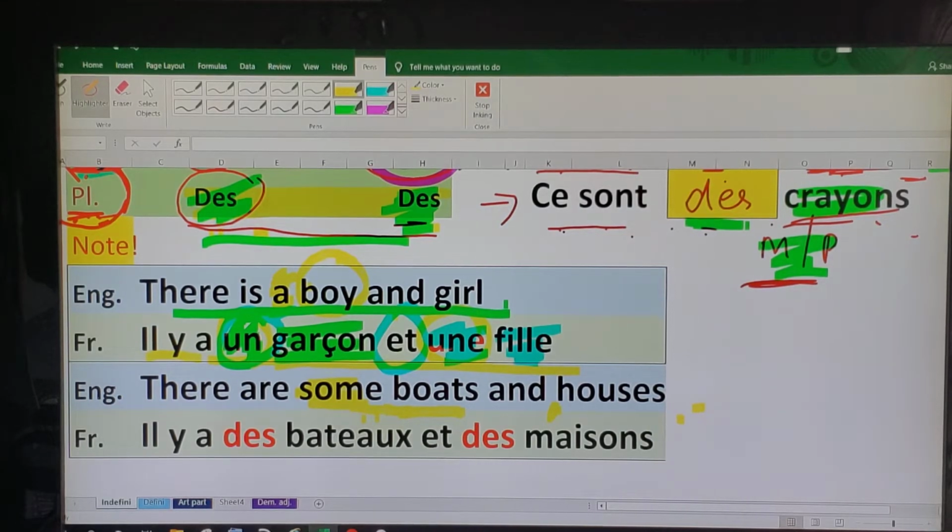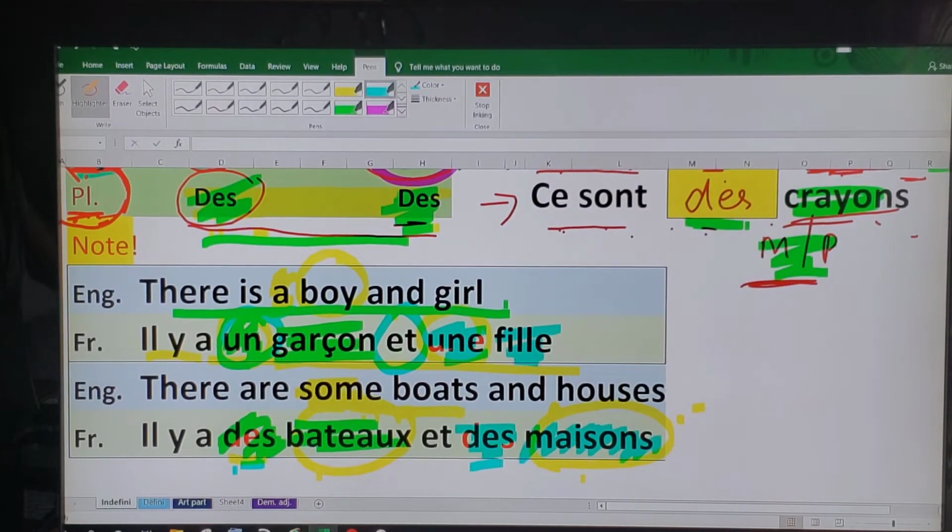But in French, we have to repeat the indefinite article before both the nouns. And needless to say, it has to agree with the number and gender, like how it agreed with the number and gender here. Bateau is an example of a masculine plural noun, so we use the word they. Maison is an example of a feminine plural noun, so we use the word they. So remember, the indefinite article is used twice, before each noun.